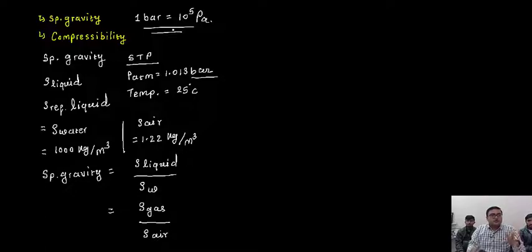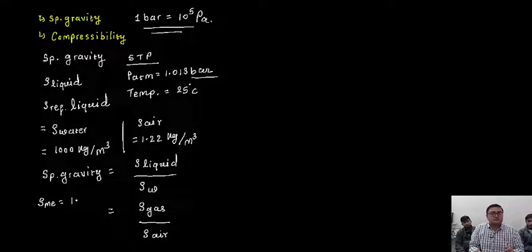So everything about the specific gravity is clear now. Is there any doubt? What do you mean by specific gravity? Suppose any liquid having a density of the mercury is equals to 13,600 kg per meter cube.